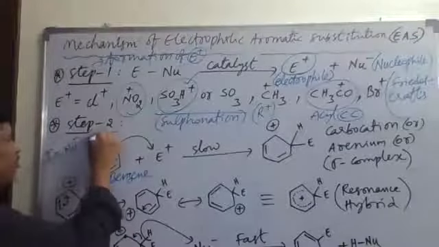Remember, the attack of the electrophile at this position is shown like this. We should not draw the arrow like this. Don't show the arrow from E plus to benzene, but from the pi bond of benzene to E plus.